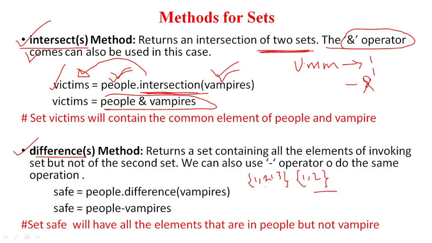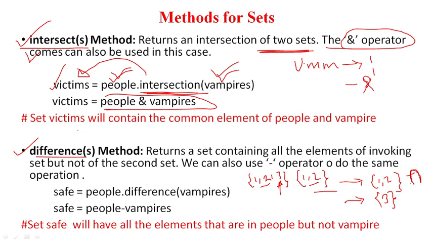So if you perform the intersection on these two, it will give you 1 and 2 in the output. But when you perform the difference operation on this set, what will we get in the output? We will get 3. Why 3? Because 3 is the only element which is not common in them.